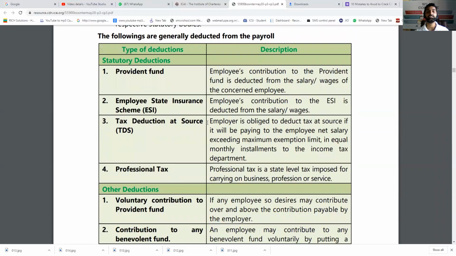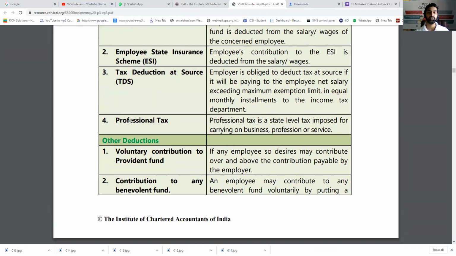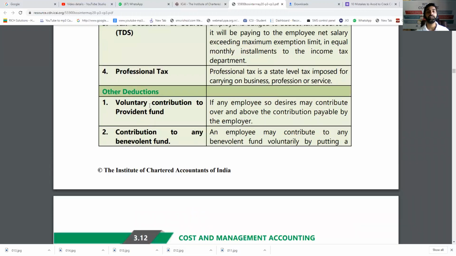So what kind of deductions are made generally? Provident fund, which is deducted from his salary. Then Employee State Insurance scheme, ESI, and TDS are deducted and paid to the government. Professional tax, if any. Then voluntary contribution to provident fund, which you must have gone through in the Income Tax Act. Contribution to any other benevolent fund. Sometimes the organization offers or promotes some funds so that it will be an additional benefit at the time of retirement, or just like an insurance policy, which is of course voluntary, that depends on you.